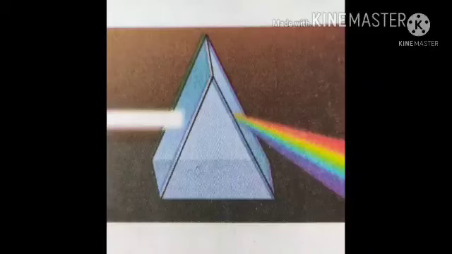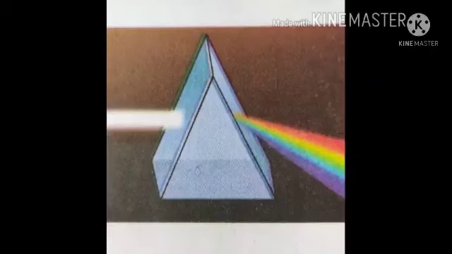Now try to change the position of the prism. Then what do we see on the wall? We can see beautiful colors. Beautiful 7 colors of rainbow. We know sunlight is white light. White light consists of 7 colors. Which are they? Violet, indigo, blue, green, yellow, orange and red.